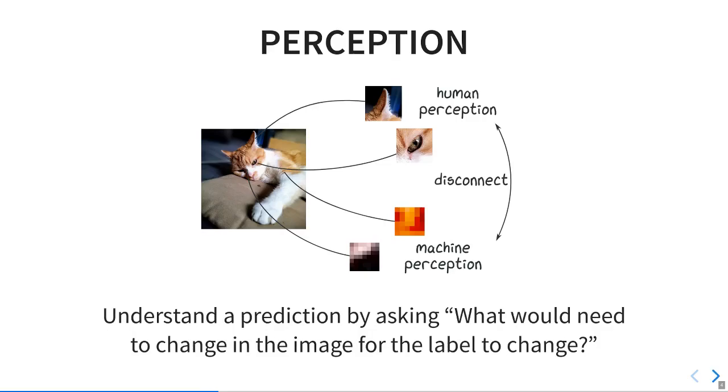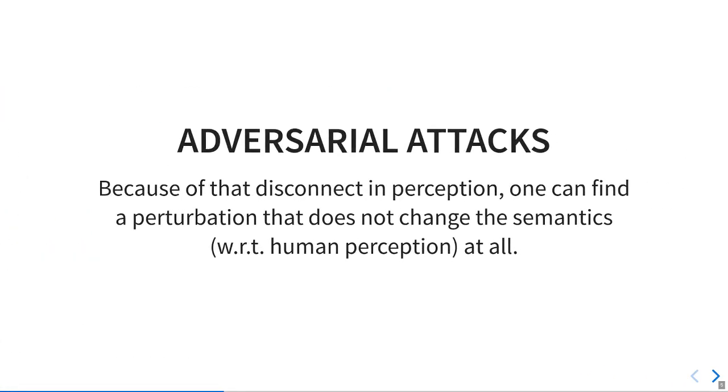But in both cases, you can try to understand a prediction by asking what would need to change in the image for a different prediction. This required change we call a perturbation. Because of that disconnect in perception, one can find a perturbation that does not change the semantics with respect to human perception at all, but which makes a huge difference to the trained model.